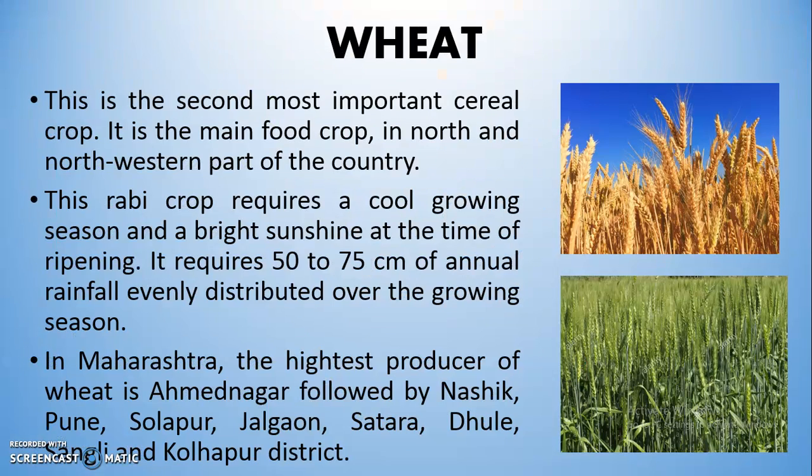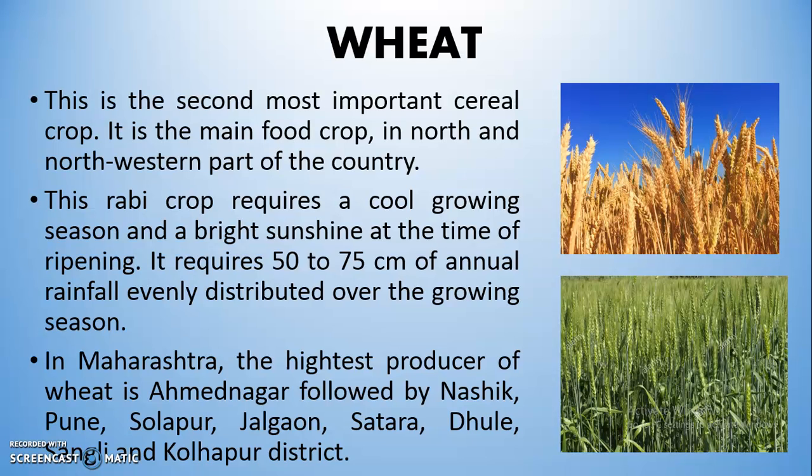Then wheat. Wheat is the second most important cereal crop. What is the first most important? The first is rice and then the wheat. It is the main food crop in north and southwestern part of the country. This rabi crop requires a cool growing season and a bright sunshine at the time of ripening. So this is the climatic condition which is required for the cultivation of wheat. It requires 50 to 75 centimeter of annual rainfall evenly distributed over the growing season.